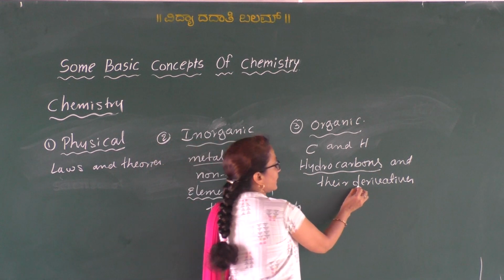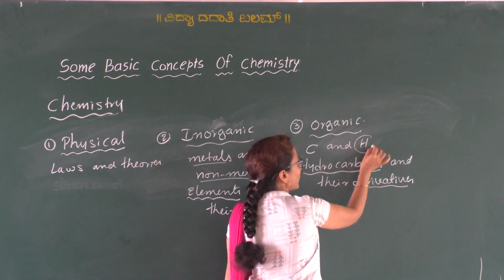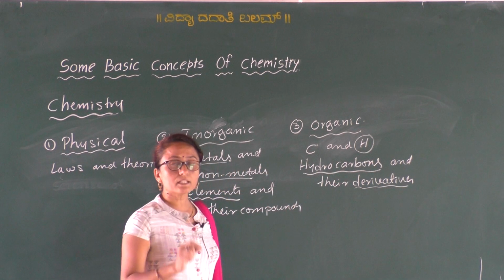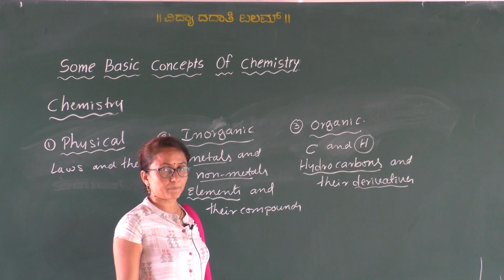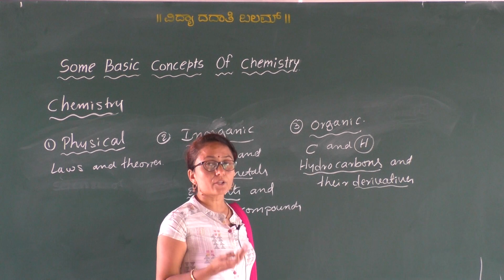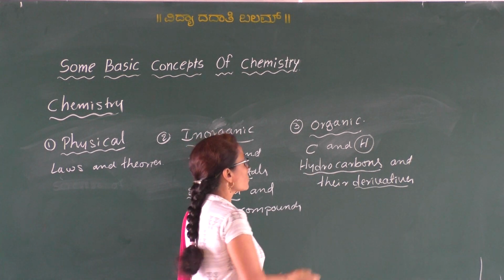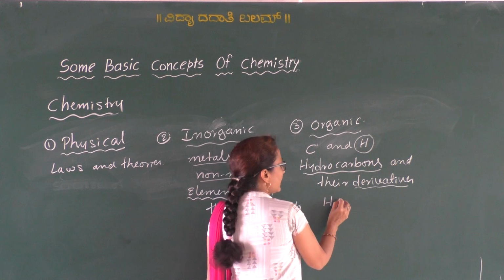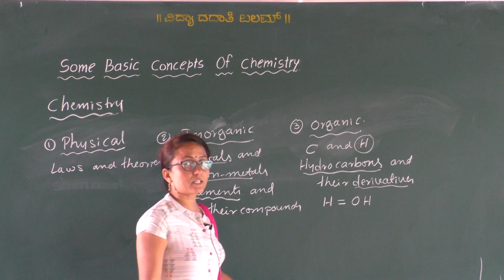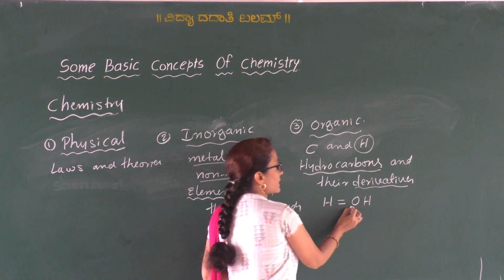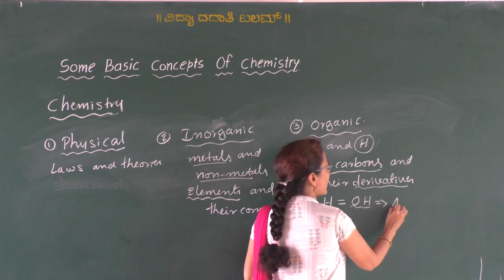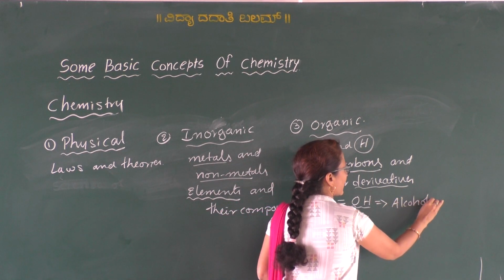Derivatives of hydrocarbons means one or more hydrogen atoms of the hydrocarbon are replaced by another atom or a group of atoms. For example, take any hydrocarbon like methane, ethane, butane, hexane, anyone. If one of the hydrogen atoms is replaced by the OH group, a group of two atoms, then that class of organic compounds is called alcohols.